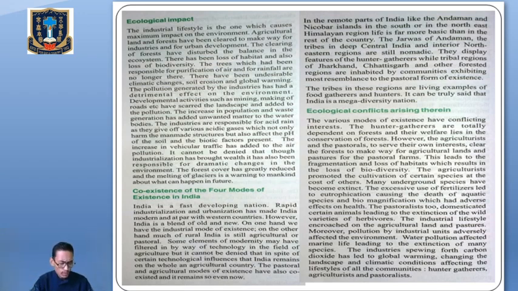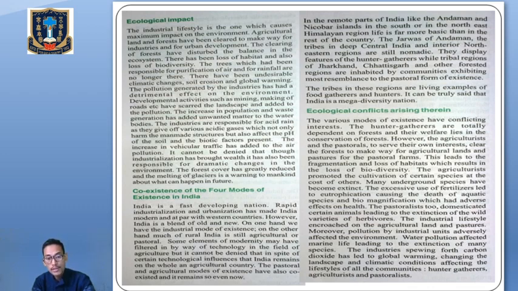So now let's talk about the coexistence of the 4 modes of existence in India. India is a fast developing nation. Rapid industrialization and urbanization has made India modern and on par with Western countries. It's true. However, India is a blend of old and new. On one hand, we have the industrial mode of existence, and on the other hand, much of rural India is still agricultural or pastoral. So in India, we are finding the industrial mode of existence, and at the same time we are also finding the agricultural and the pastoral modes of existence.